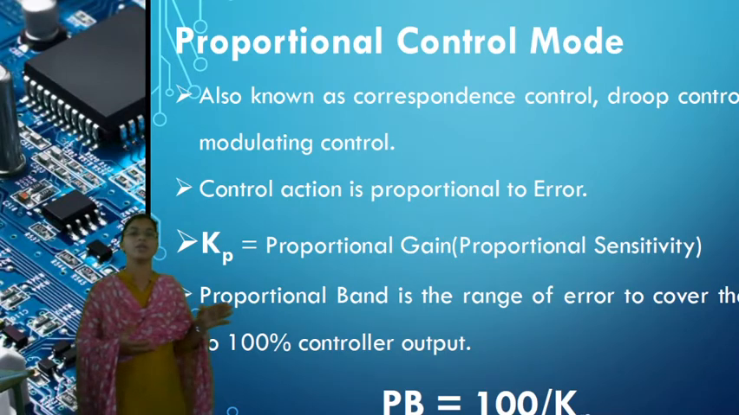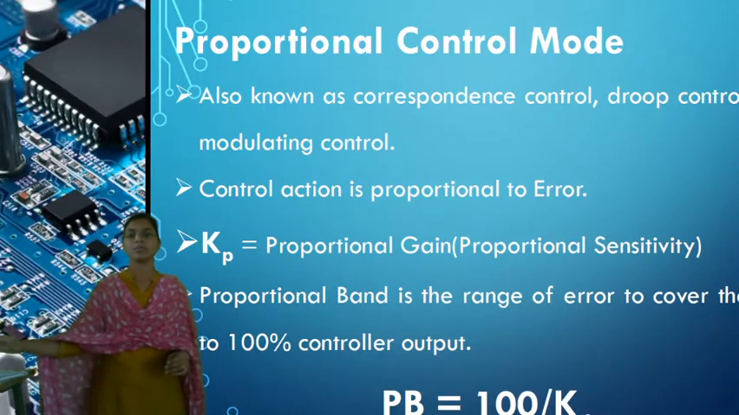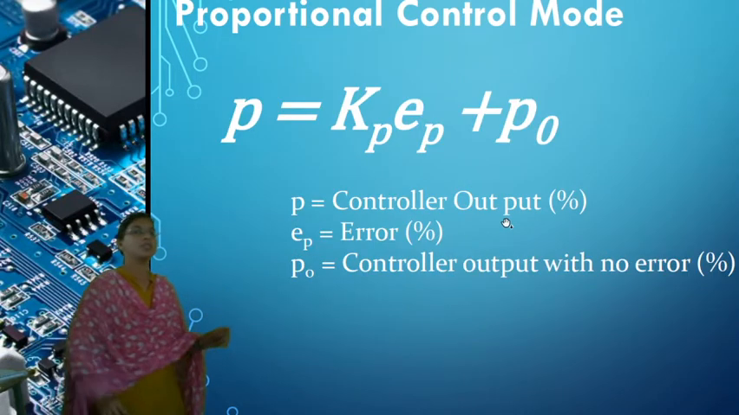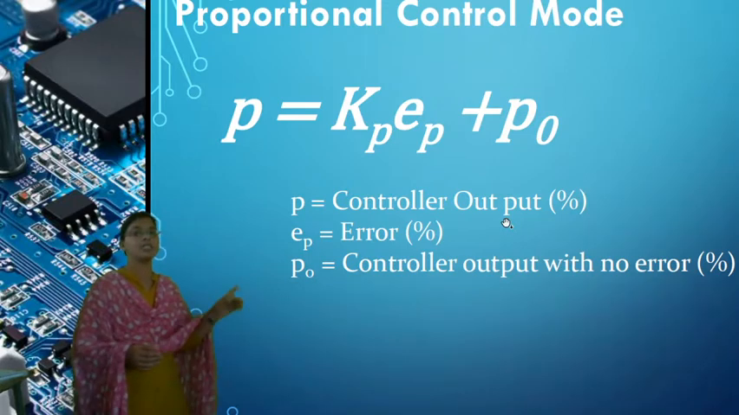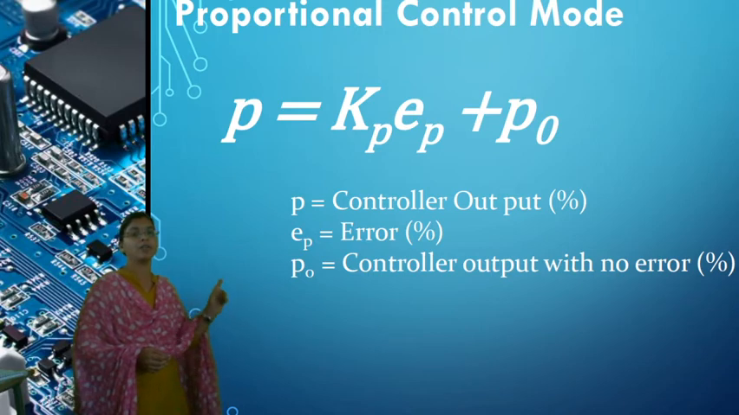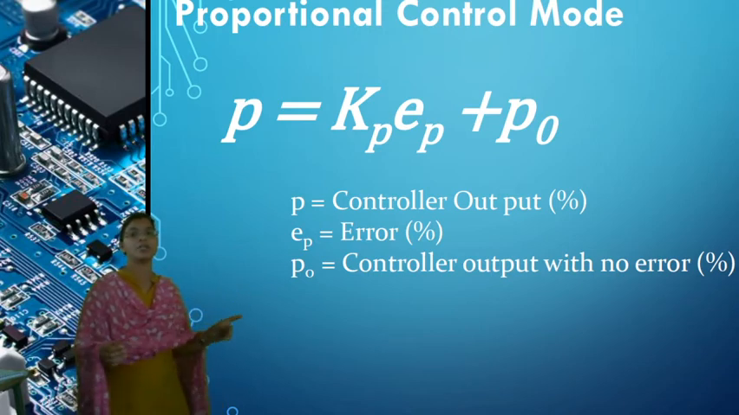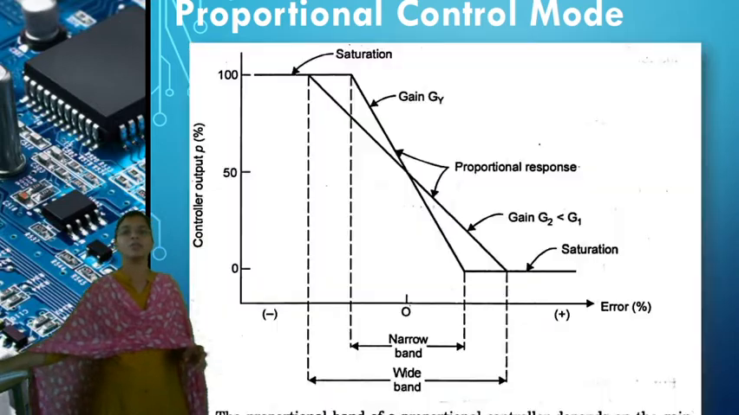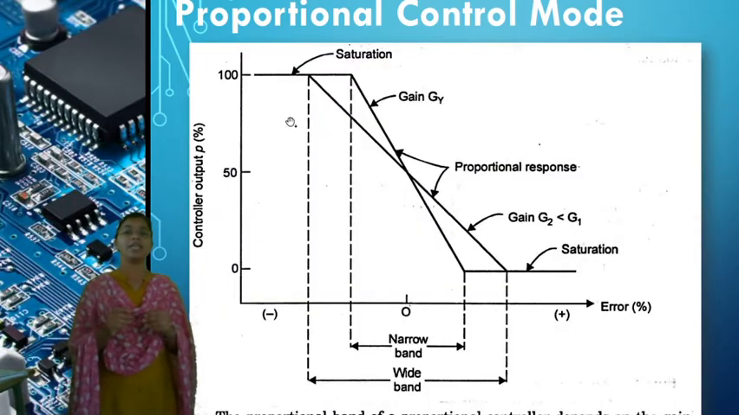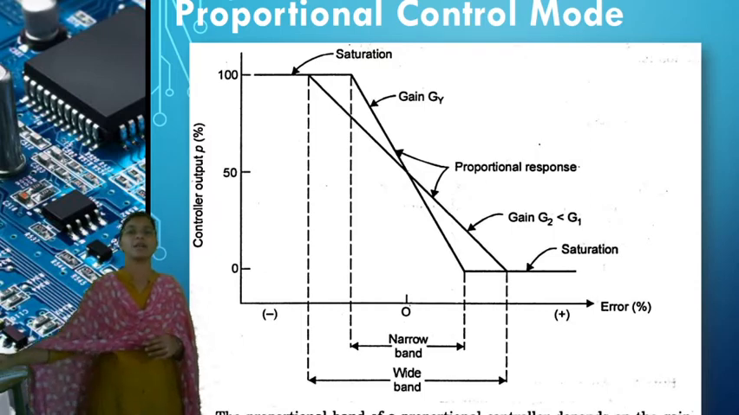Kp is the proportional gain or proportional constant. So this is P equals Kp Ep plus P naught, where P is the controller output, Ep is the error, and P naught is the controller output with no error, that is, error equals 0. This explains the entire process of the proportional controller mode.